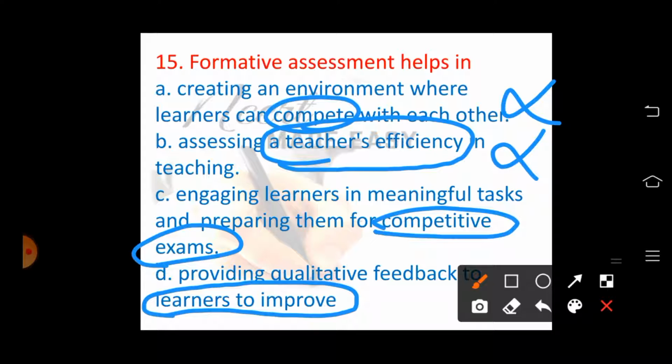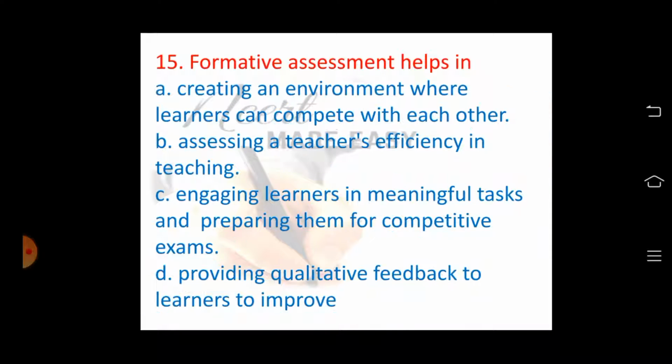Remember that formative assessment is done during the teaching and the learning process, and it helps both the teachers and the learners to improve their teaching and the learning. For example, it will help the students to improve their learning, and it will help the teacher to improve the teaching. It is helpful for both the teachers and the students. So option D is the right one.